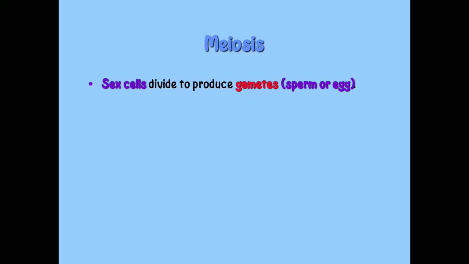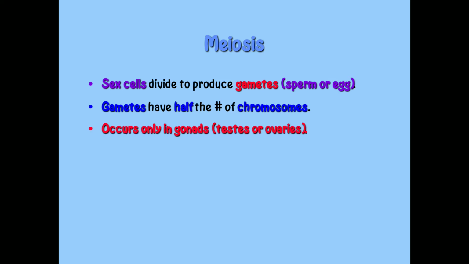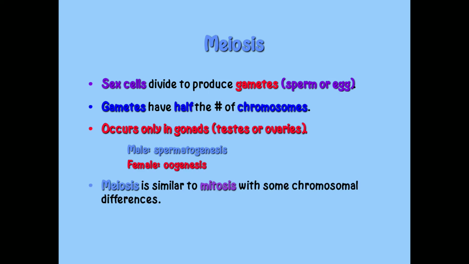Now we will see meiosis. Sex cells divide to produce gametes, that is sperm or eggs. Gametes have half the number of chromosomes. Meiosis occurs only in gonads, that is testes or ovaries: male spermatogenesis and female oogenesis. Meiosis is similar to mitosis with some chromosomal differences.